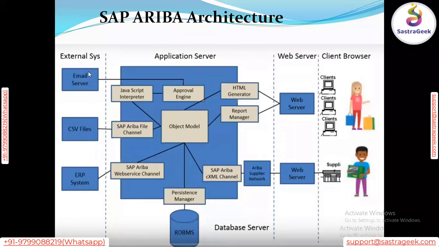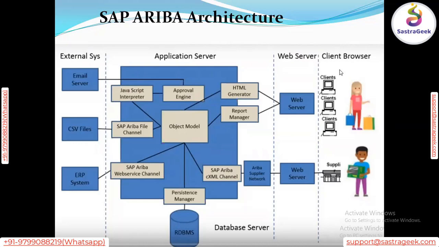We can see four columns here: external system, application server, web server, and the client browser. Initially we have the cloud browser, which is the first tier. Whenever the customer or supplier executes the Ariba application on their local system, they enter the URL and the credentials.